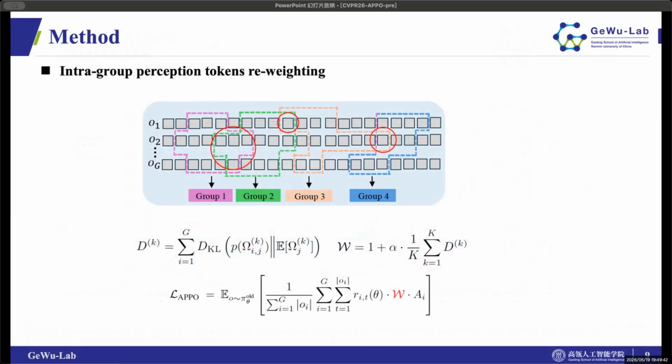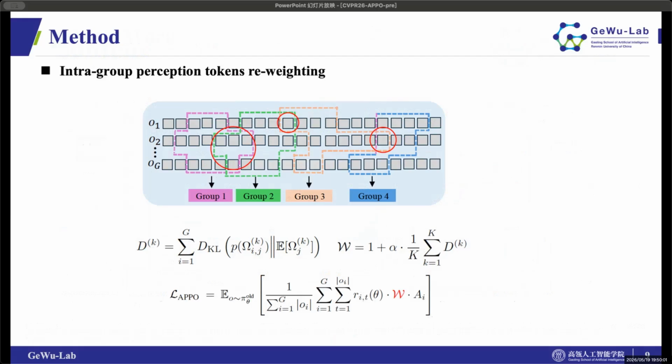The essence of our optimization lies in the intra-group perception tokens reweighting. Let me briefly explain the math. First, we calculate the KL divergence of the perception tokens to measure the diversity and variations across different groups. The distance metric is defined as follows.